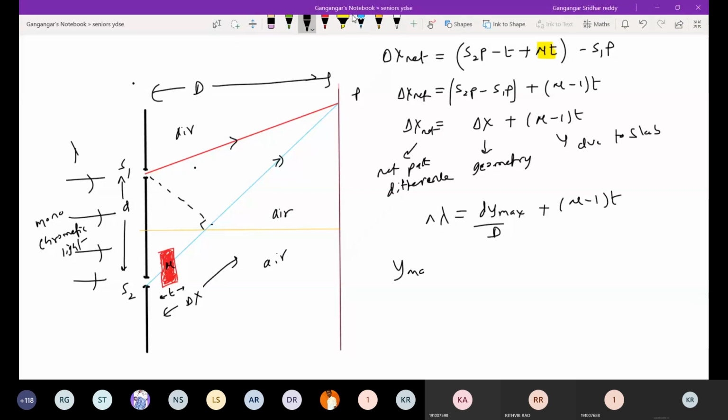So the expression for y max will be n lambda capital D by d.